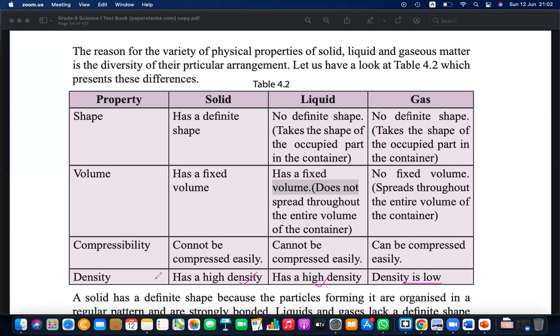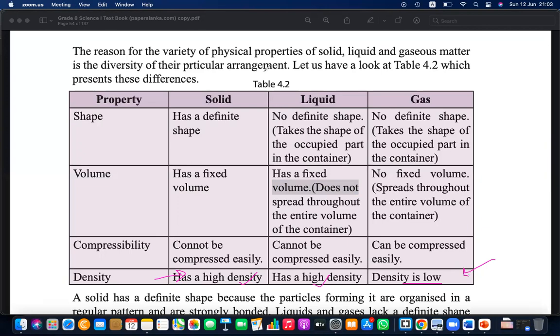So the highest density is with solid. The lowest density is in gas. On the other hand, you can say density means if you take a unit, how many particles are there per unit?